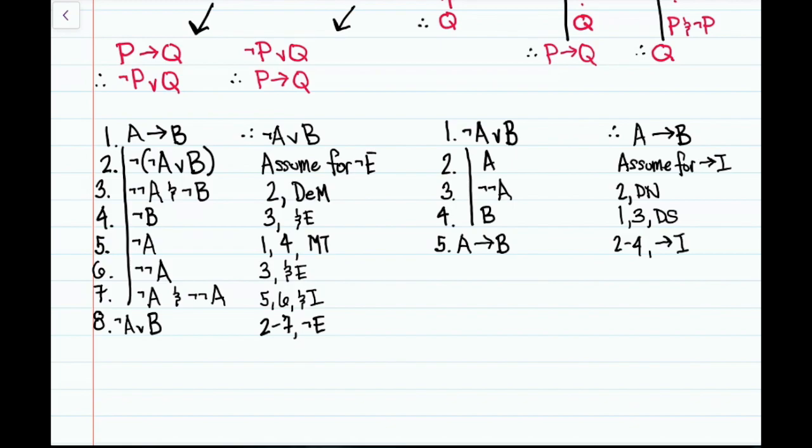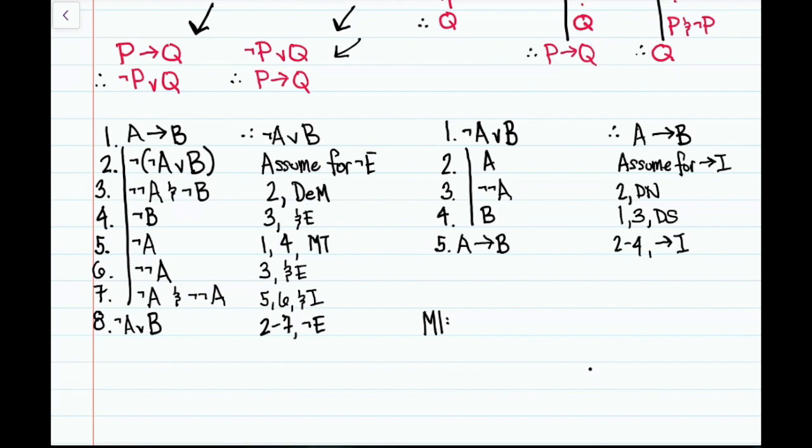So we've shown that from a premise not A or B, it follows, given these inference rules, that if A, then B. So we've shown that, given our inference rules, from a sentence of the form not P or Q, it follows that if P, then Q. But if we've shown that going both ways is valid, given our inference rules, then in fact the derivable rule from our inference rules is going to be MI.